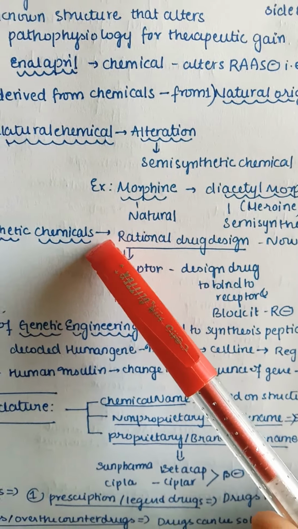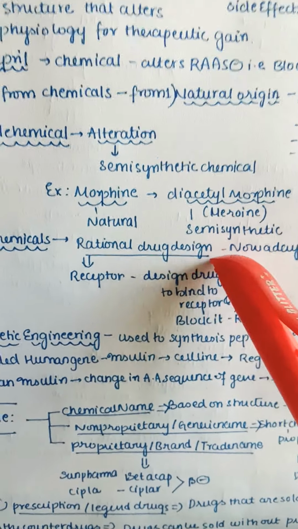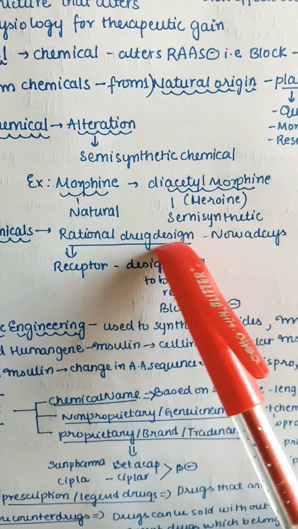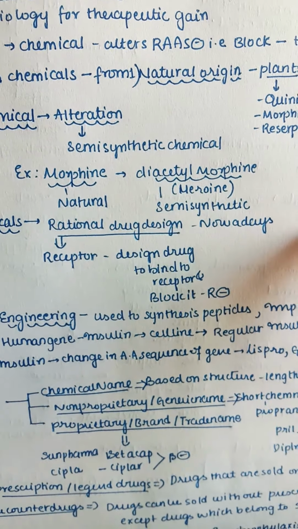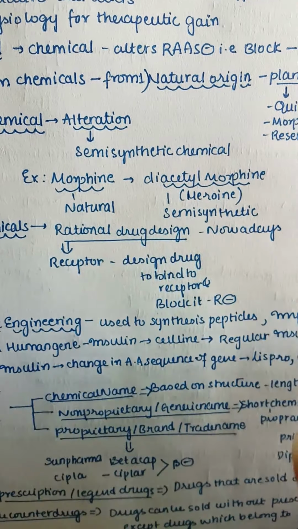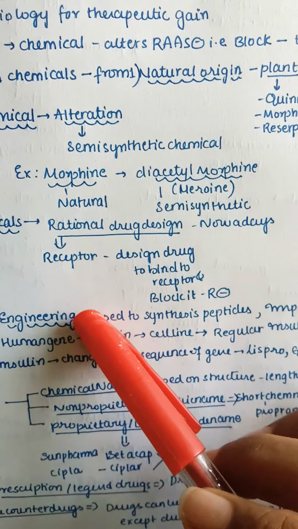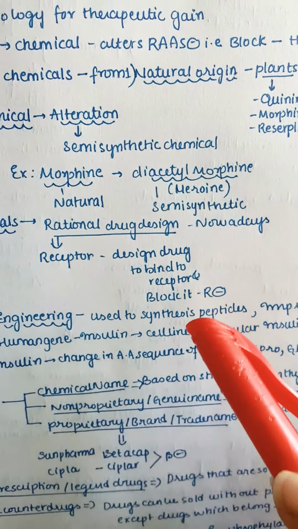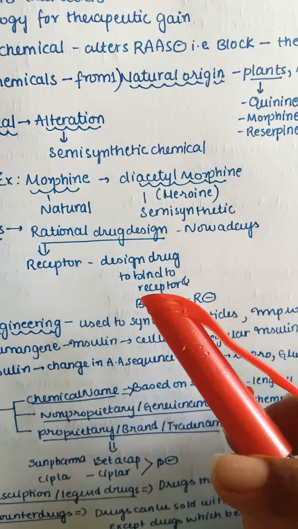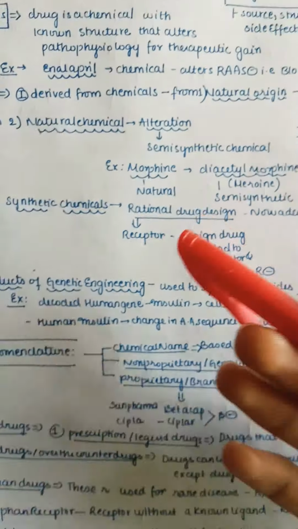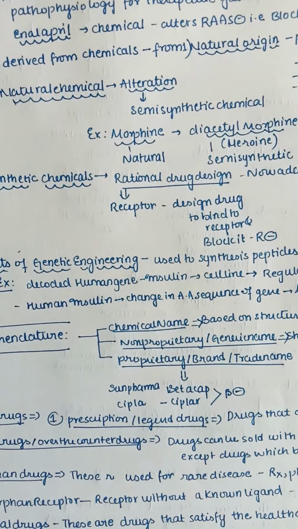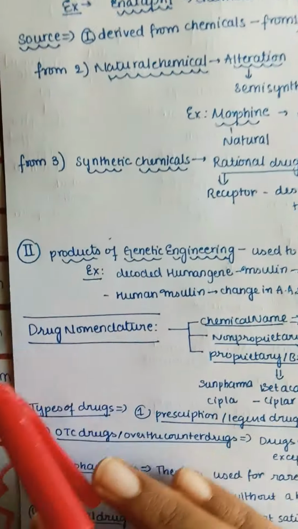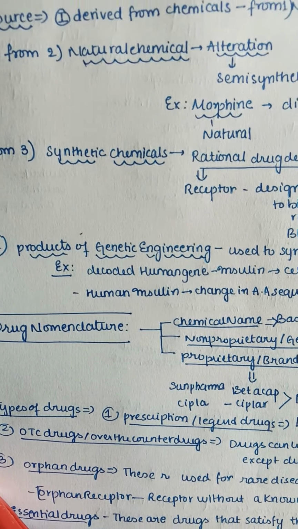Now let us see how synthetic chemicals are formed. This is the most common nowadays. The method is known as rational drug design. For example, we have some receptor and we design a drug to bind to that receptor and block it. So we make our own desirable drugs according to the disease or the substance which we want to block.